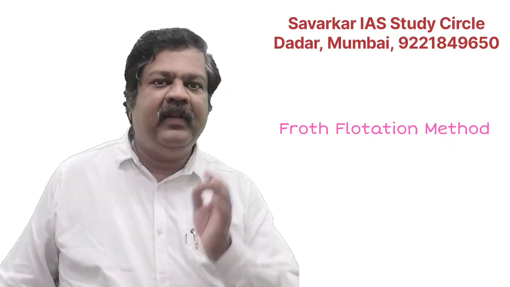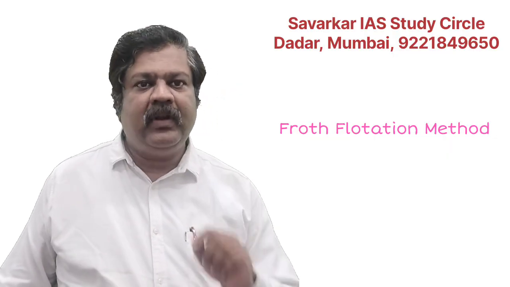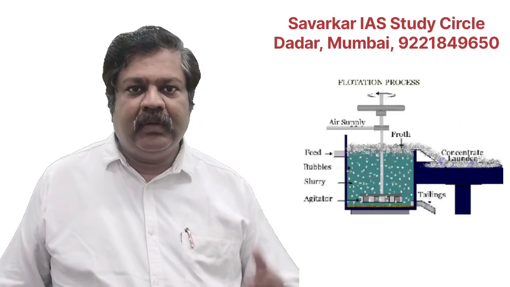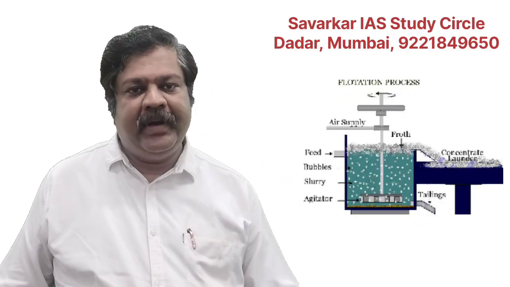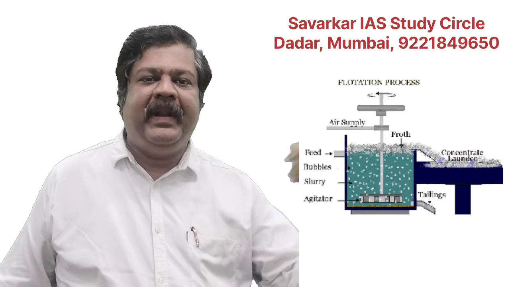Let me explain in a very simple manner. I am not going into technical terms. You can see the diagram here: such an instrument is there. Now we are adding our contaminated ore over there.